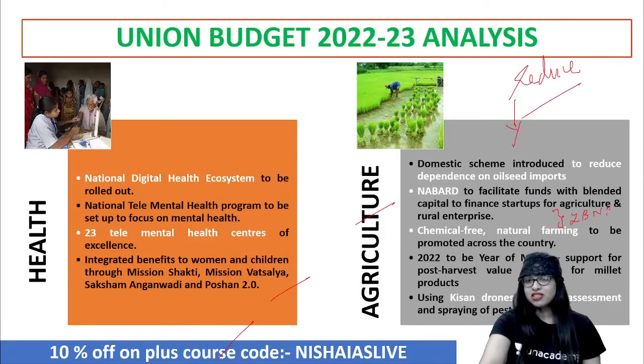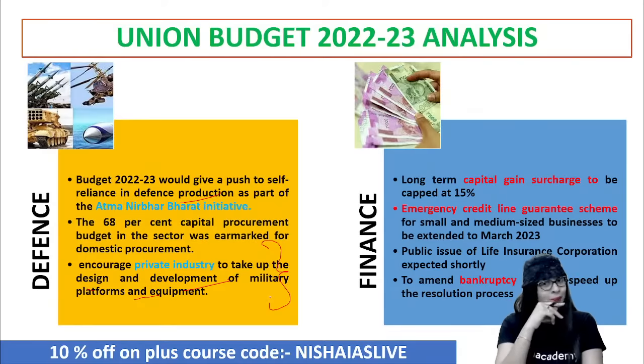But the government is saying that in the current budget, they'll encourage private industry to take up the design and development of military platforms and equipment. Now, you can highly criticize this point. Don't you think so? The triple P concept, which cannot happen in atomic energy, and defense is also taking a huge toll. The triple P is coming. See, when you encourage private industry, what is the meaning of that? Public-private partnership is coming there. And here they are saying this is actually to take up the design and development of all the military platforms and equipment.